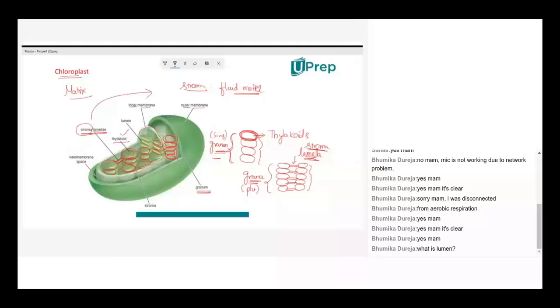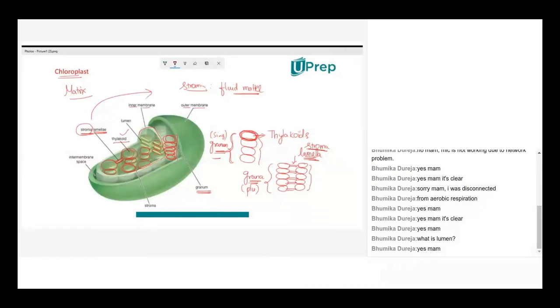Lumen is nothing but the cavity, isn't it? The cavity inside the grana, or the cavity inside the thylakoid, whatever the cavity, we call it lumen. Intermembrane space is nothing but the space between the outer membrane of the chloroplast and the inner membrane of the chloroplast. That's the intermembrane space. So about the terms stroma, grana, granum, thylakoids, that's all clear? Okay, fine. So when you take the structural aspect, these are the different parts of chloroplast structure.